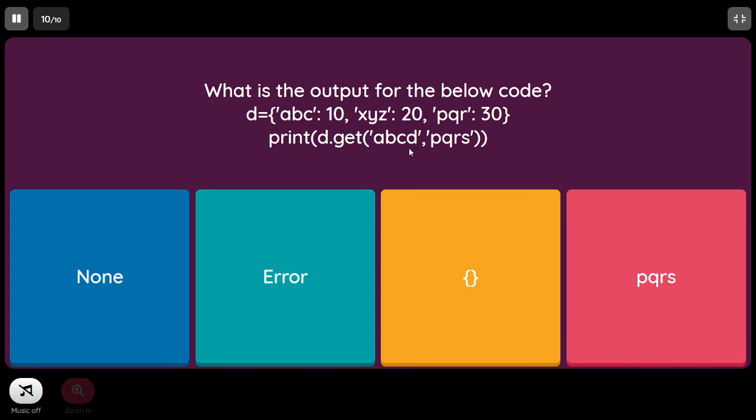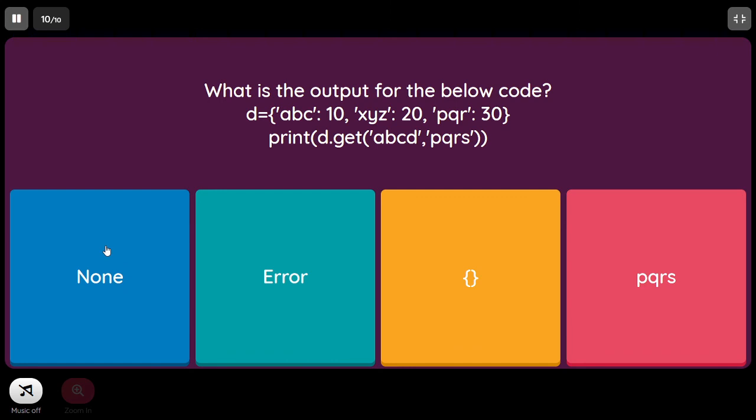That means if the key is not present in the dictionary, then the default value will be returned as the output. If the key is present in the dictionary, the corresponding value of that particular key will be returned as the output. So that's the advantage of passing two parameters. If the key is available, the corresponding value will be returned. If the key is not available, I don't want to see None as the output. Instead of that, I want the default value which I am giving to be returned. So that's the purpose of get with two parameters.